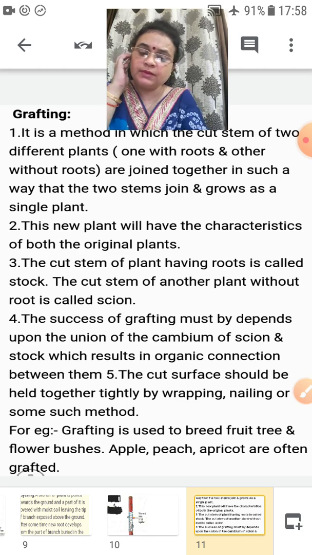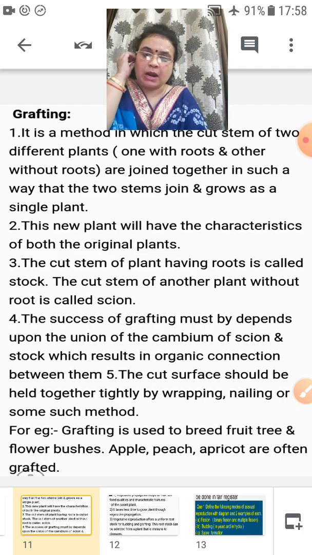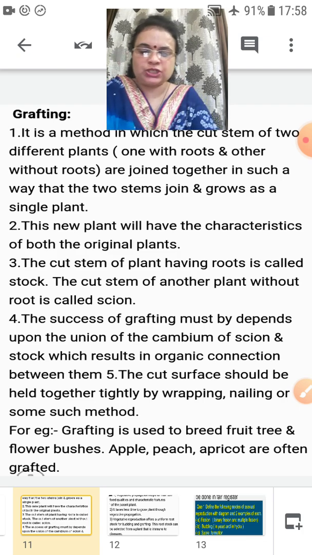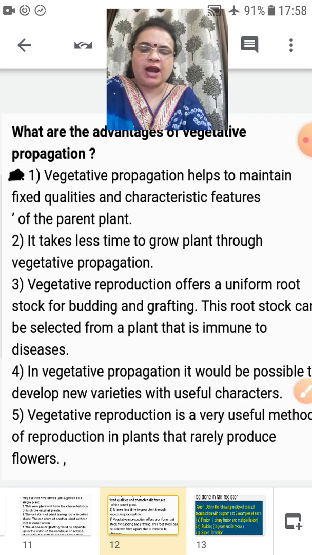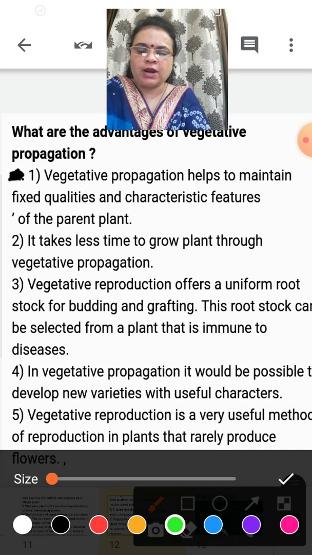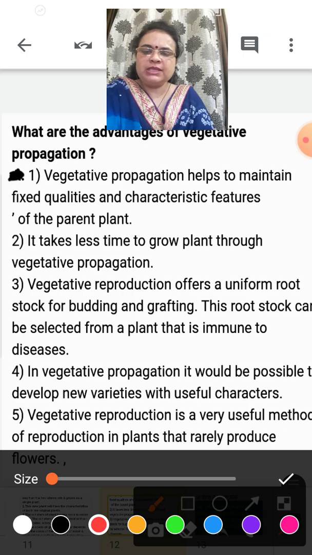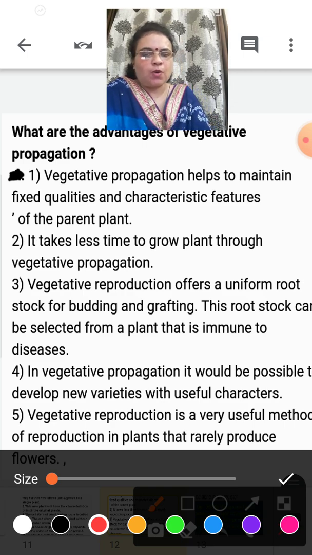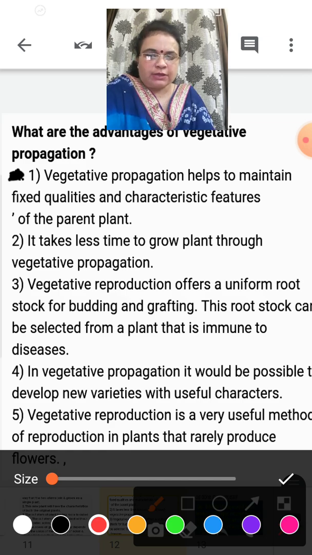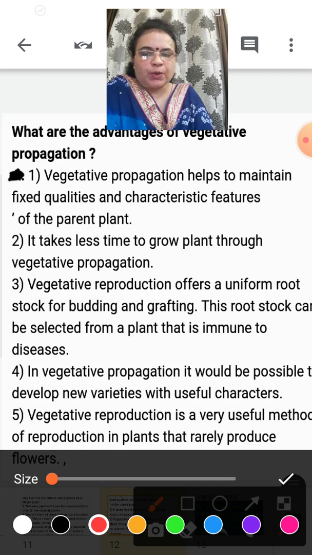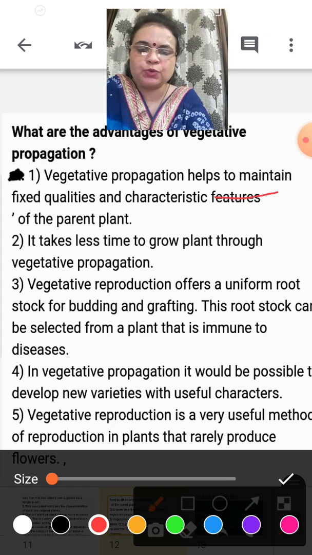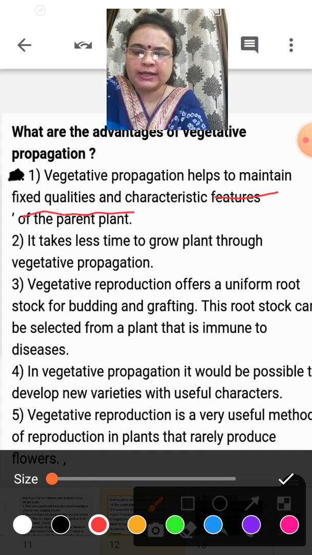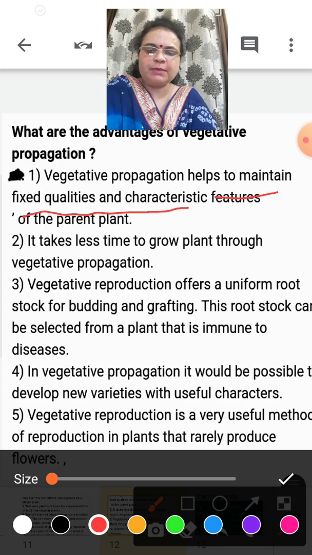Okay, now we have all studied artificial propagation, but what are the advantages of artificial propagation? Means what are the advantages of vegetative propagation? The first major advantage, importance of vegetative propagation, is that it helps to maintain the fixed quality and characteristics of the parent plant.